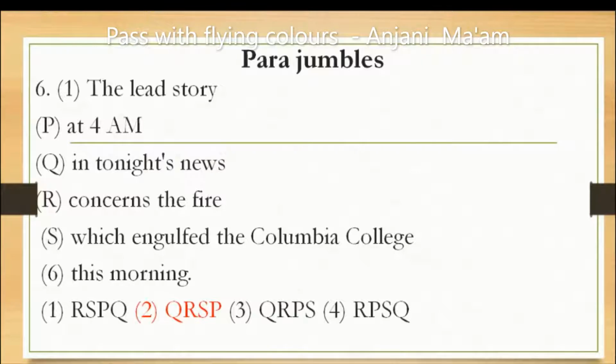Now the adjective will come, that adjective which is given from the S. It means it is a complex sentence, and which has come, which is a relative clause. Relative clause tells about the features of the noun coming before it, and that noun fire has come before it, and this which is describing the qualities of the fire.